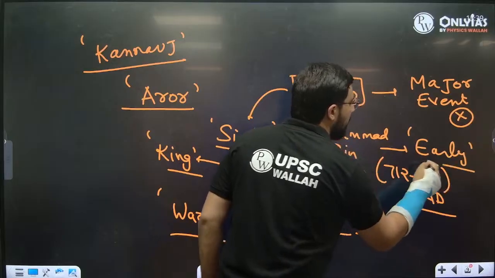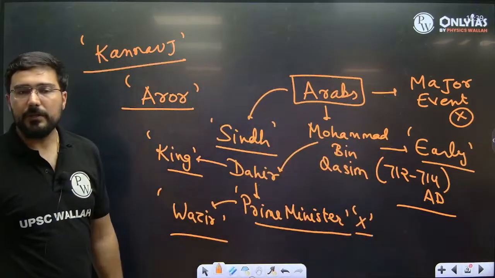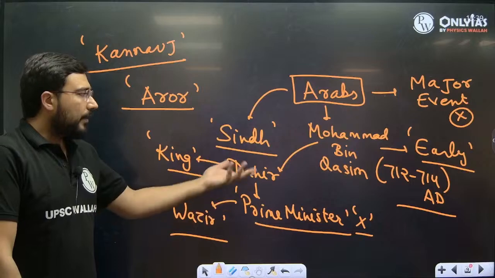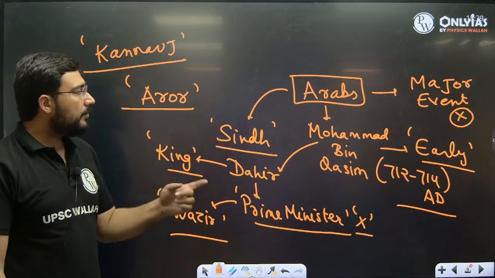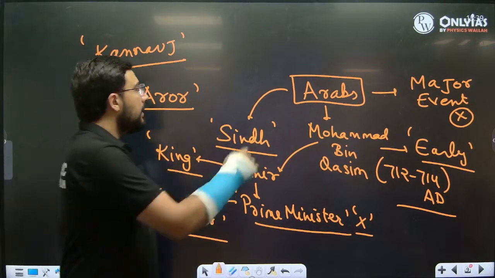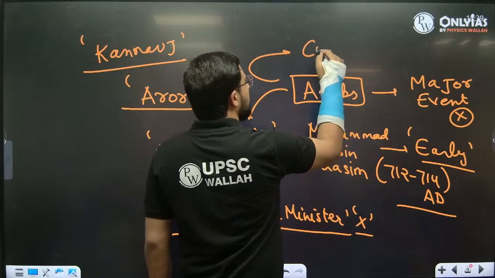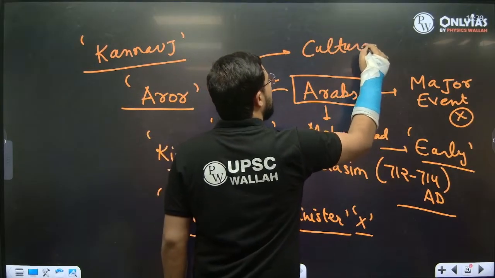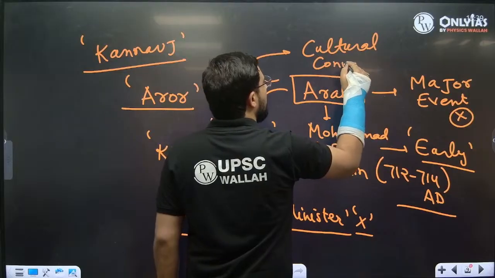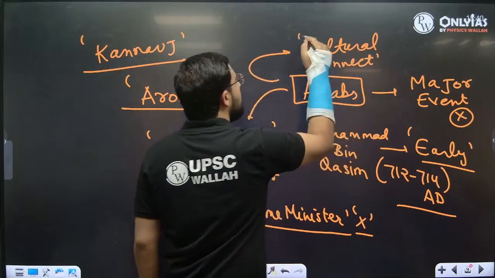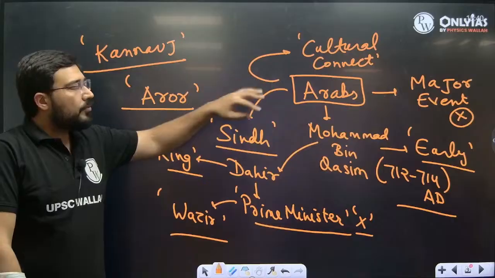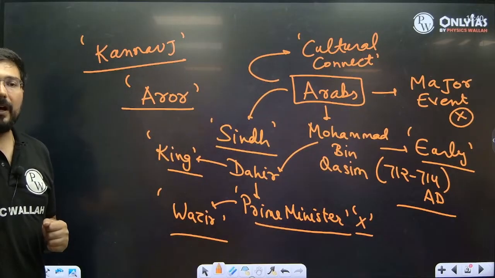Naturally the expansion stopped. The expansion stopped after that, and finally the Arabs lived in this area for some time. One very important thing is it led to cultural connect between Arabs and Indians. That's the most important outcome of this whole Arab invasion.